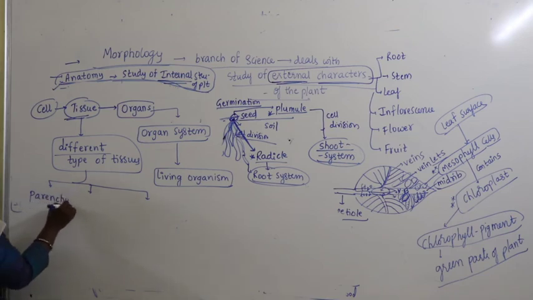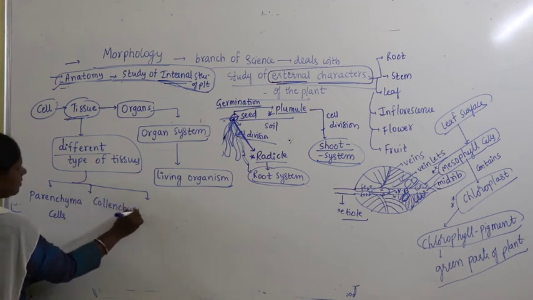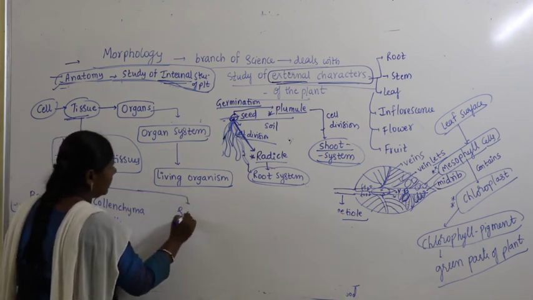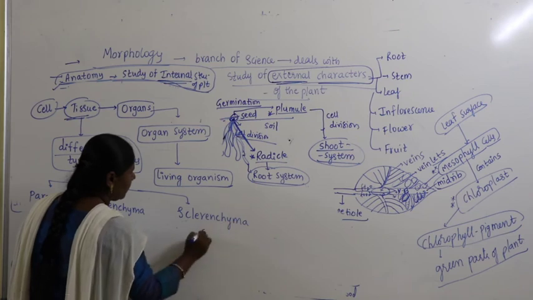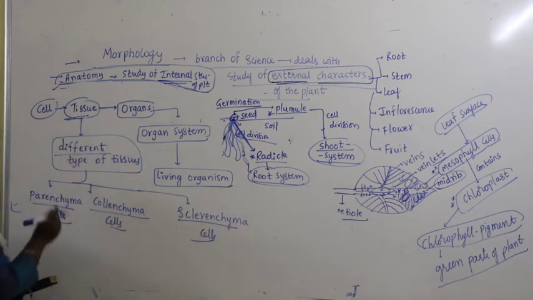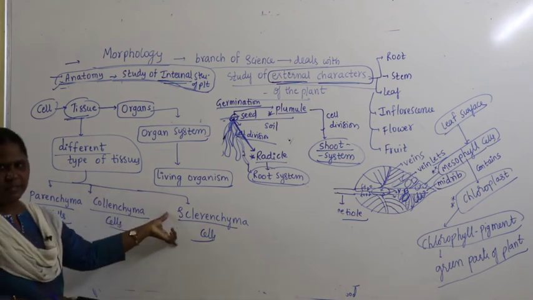Parenchyma cells, collenchyma cells, and then sclerenchyma cells. These are the three different types of tissues we find: parenchyma cells, collenchyma cells and sclerenchyma cells.